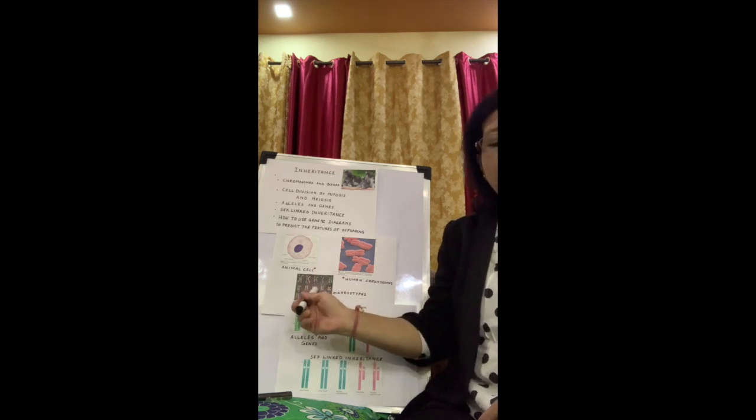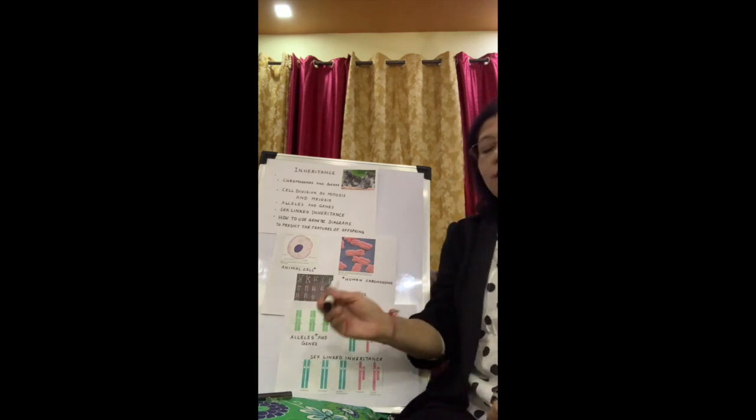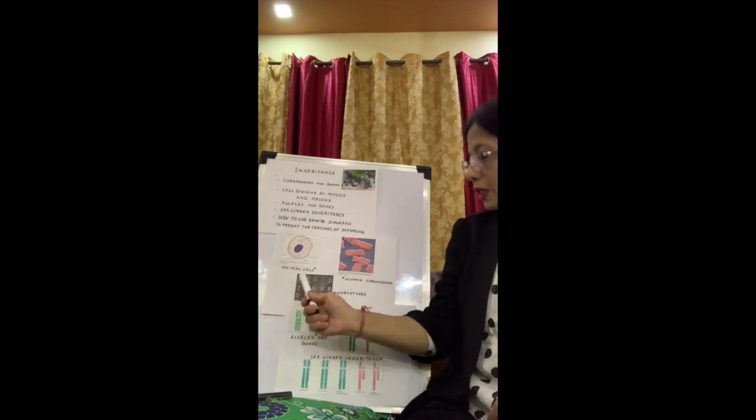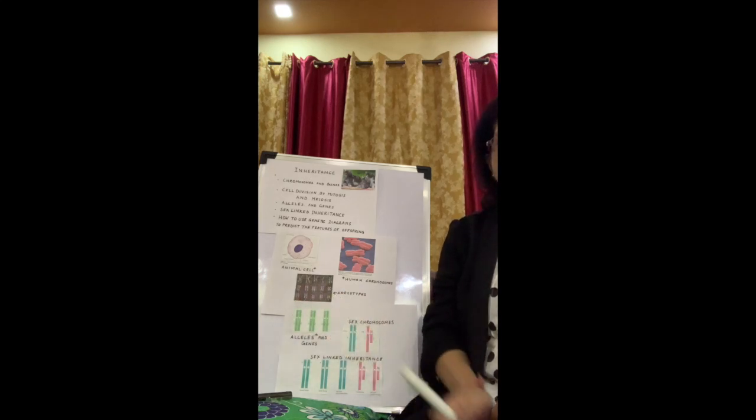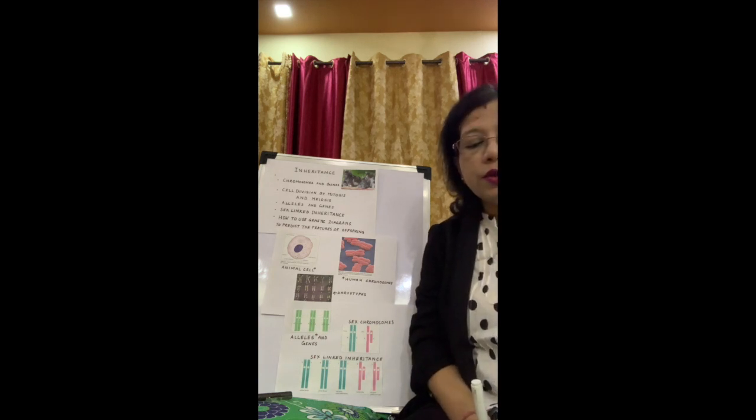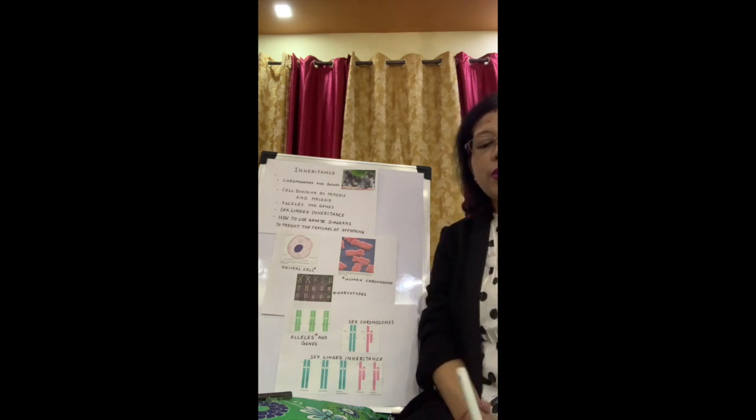Now, in each pair of chromosomes, one is from the person's mother. You can see two chromosomes together. These are known as homologous chromosomes, which are identical, which are the same. Now one of these chromosomes comes from the mother and the other comes from the father. In human cells, there are 23 pairs of chromosomes.